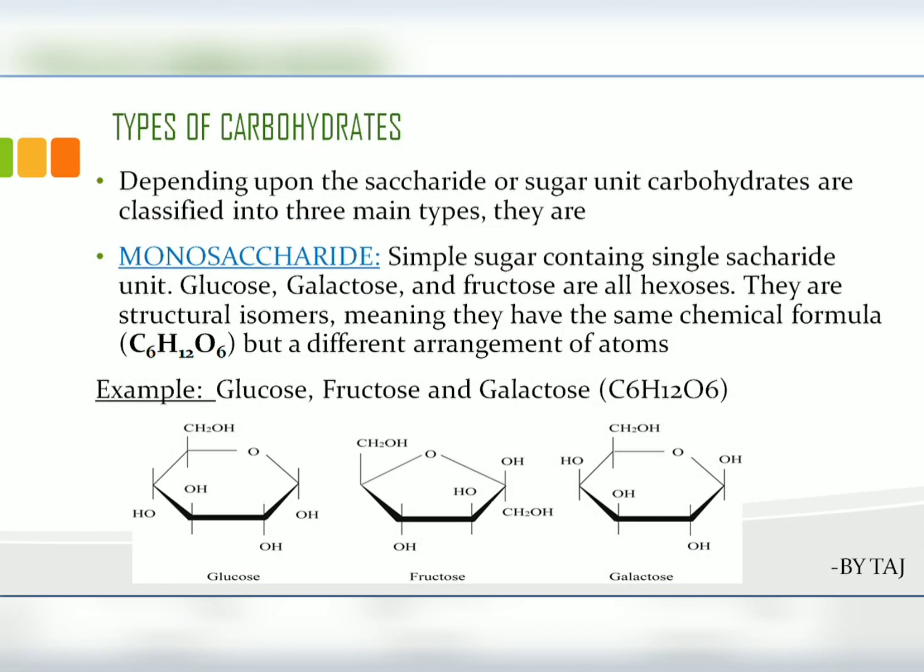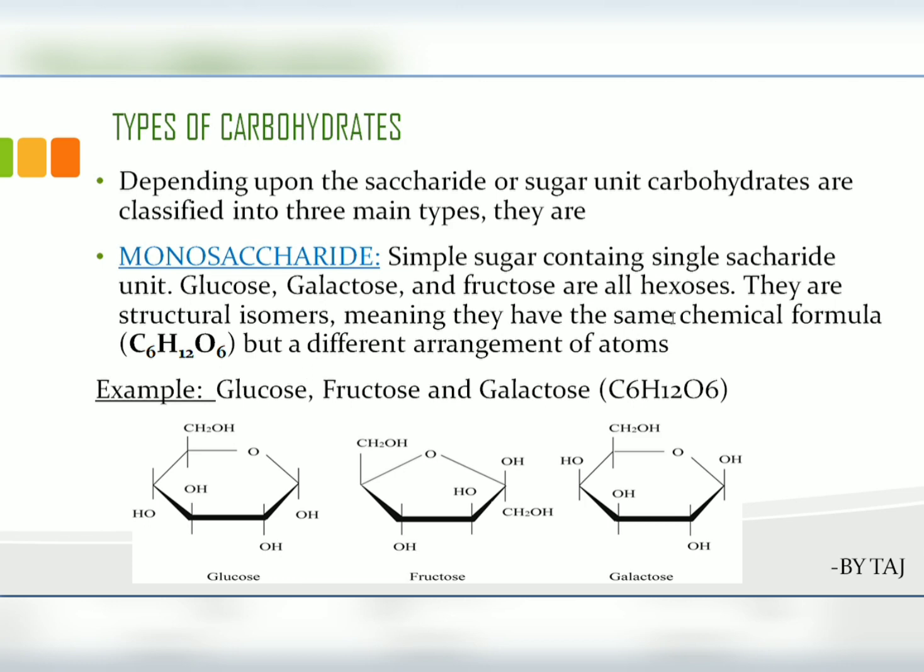Coming to the types of carbohydrates, depending upon the saccharide or sugar units, carbohydrates are classified into 3 main types. The first is the monosaccharide, a simple sugar containing a single saccharide unit. Examples are glucose, galactose and fructose, all of which are hexoses. They have the same chemical formula, C6H12O6, for all 3 monosaccharides: glucose, fructose and galactose.